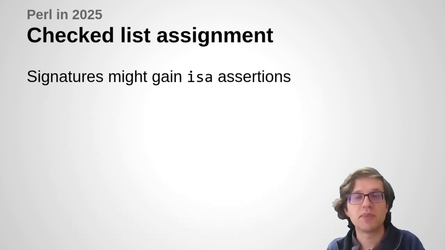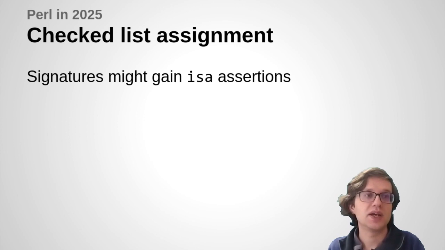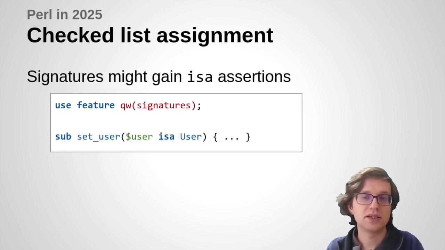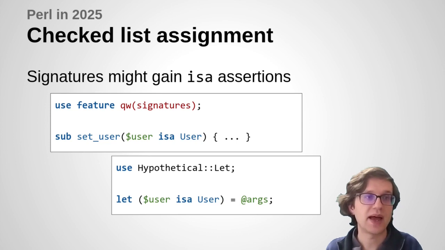At some point, signatures might gain isA assertions, the idea that the signature will also complain if the types of the values that are passed in are not right. And so obviously we would implement that in the let syntax just as simply. I think that would be a nice idea.